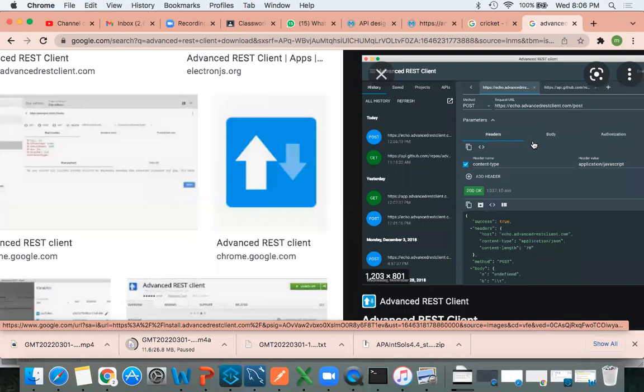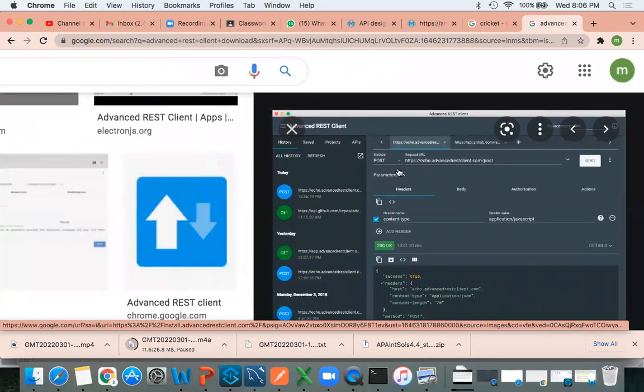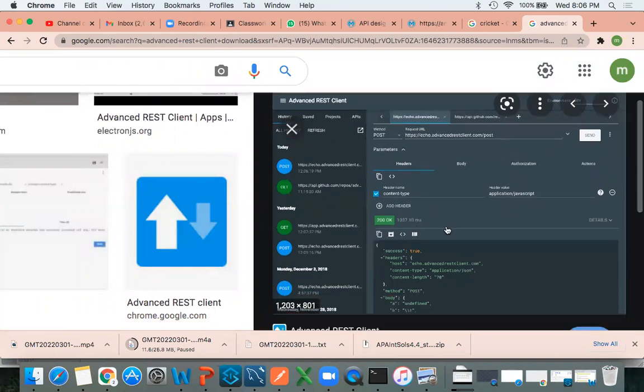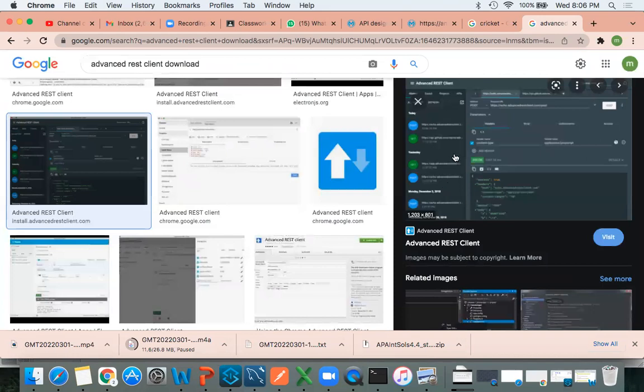So it will be much similar to our Postman. You can select the method. If you click on the dropdown, all methods will come. So you can post the URL here. If you send the request here, then you will get the response. Both will be the same. You can download whatever you want, Advanced REST Client or Postman. Anything is fine.